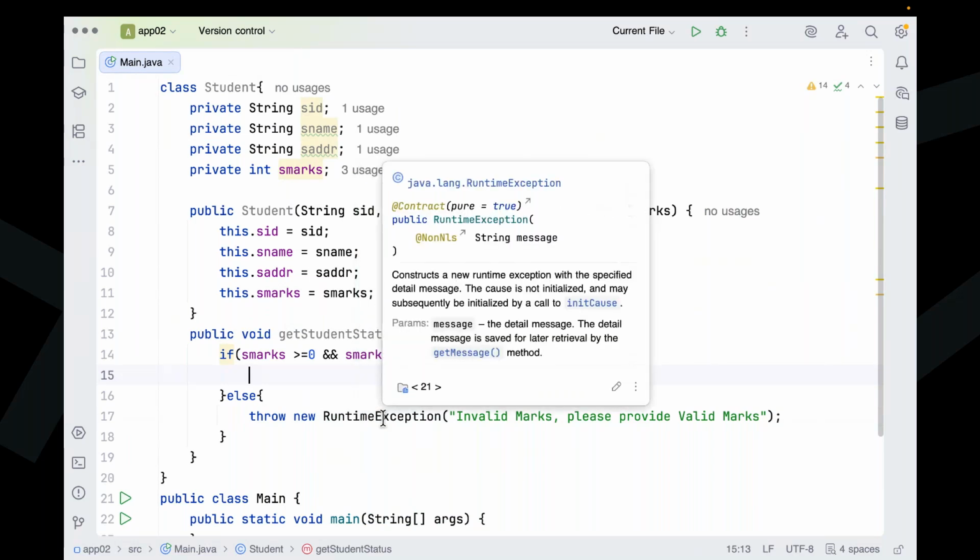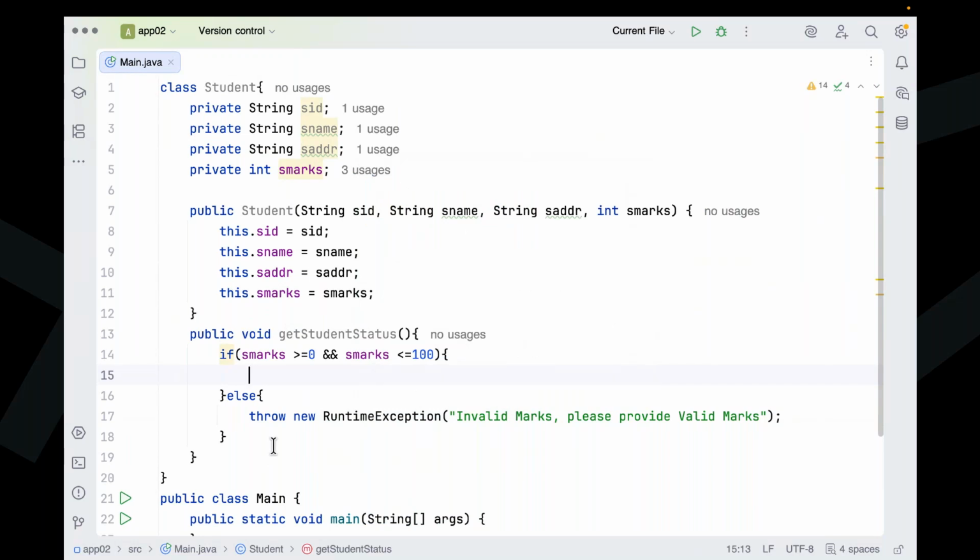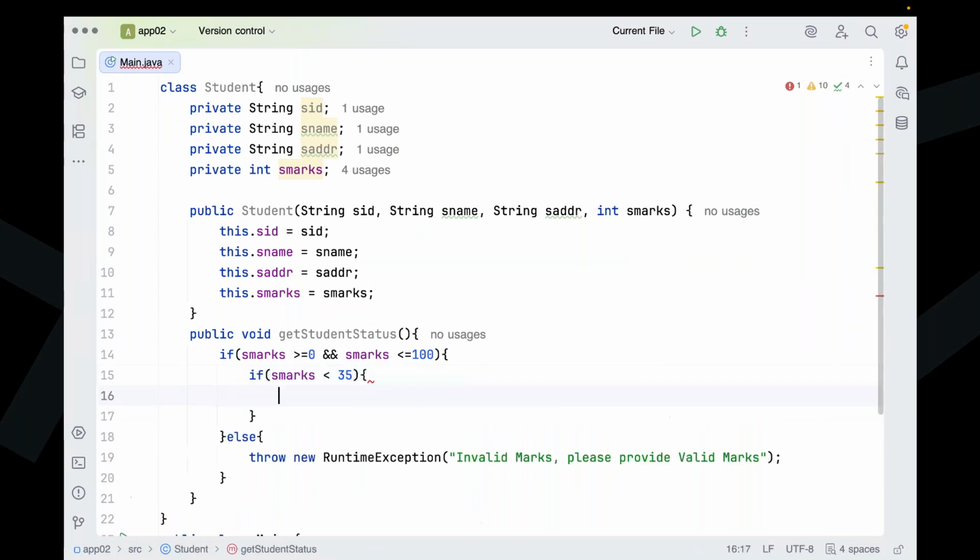Now I'm going to provide some categorizations. If student marks are less than 35, there I can specify the status value. Observe carefully. What status value am I going to provide there? Here itself I'm going to take a status: String status is equal to something. I'm going to say the status is fail.